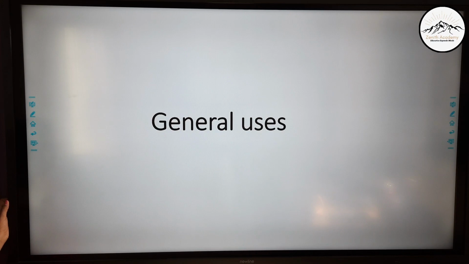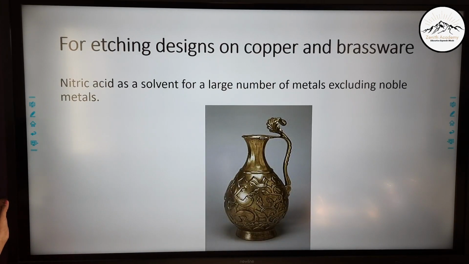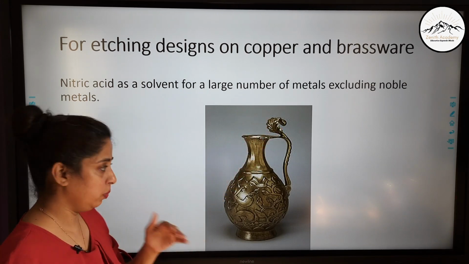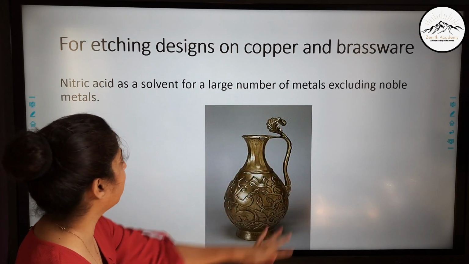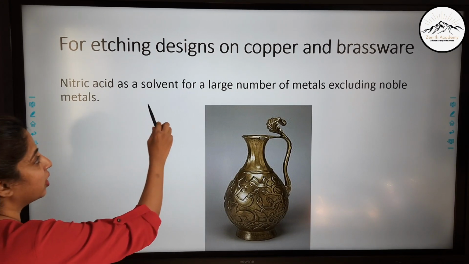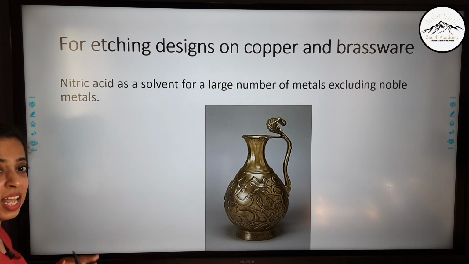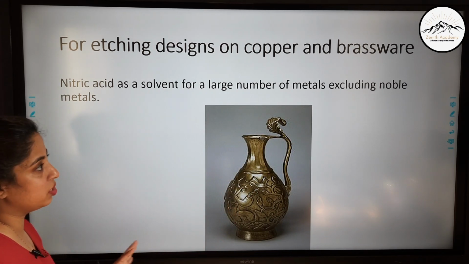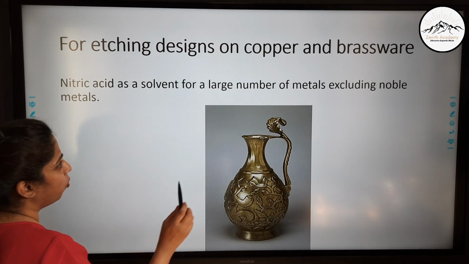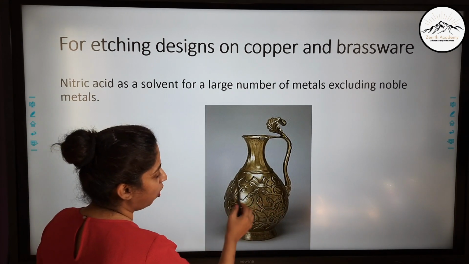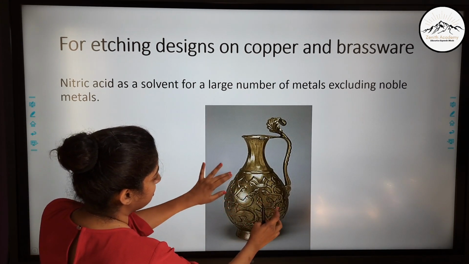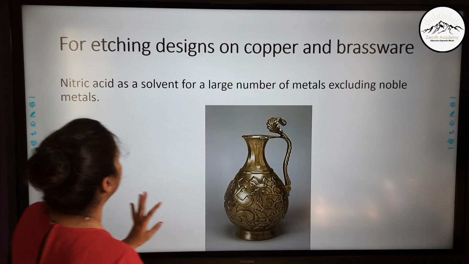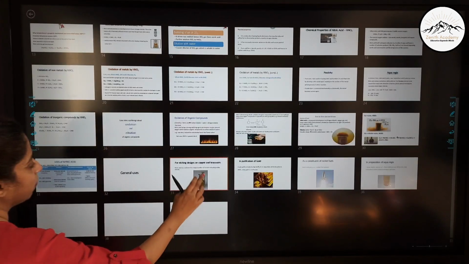Now let us talk about the general uses of it. For etching designs on copper and brass ware. So various articles of copper and brass are there. Nitric acid, we know, acts as a solvent for a large number of metals, excluding the noble metals. They do not dissolve noble metals, other than them mostly all the metals. So when they dissolve it, it forms these designs. Can you see these designs? How are these designs made? By dissolving.